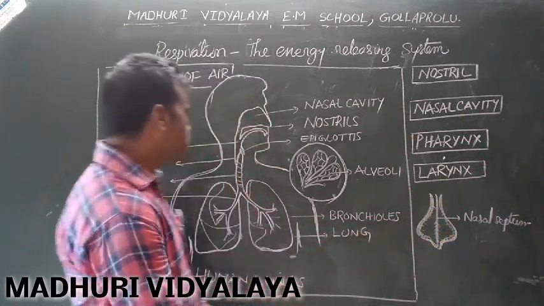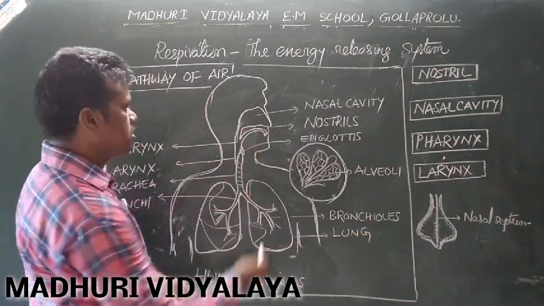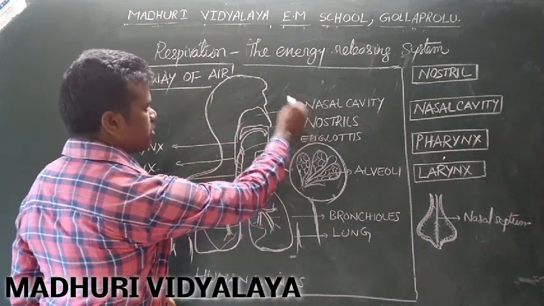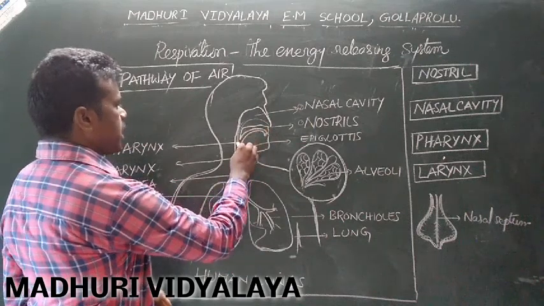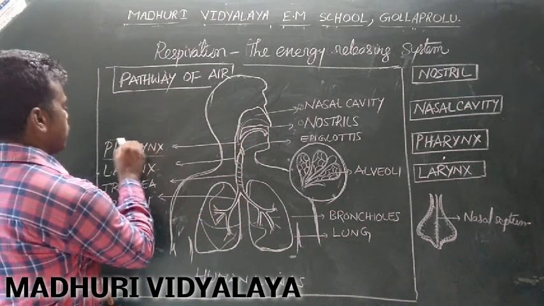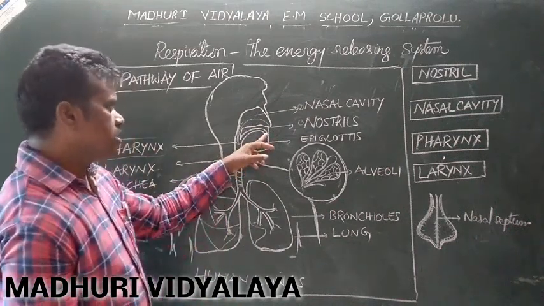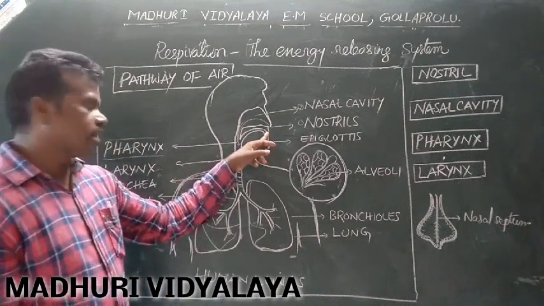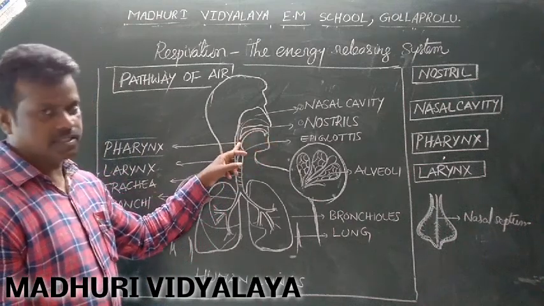Then the air enters into the pharynx. See once, these are the nostrils, first. The second, nasal cavity is completed. Afterwards, air enters into the pharynx. The pharynx is a common chamber for both air and food material. In the process of ingestion, the food material enters into the mouth, from mouth to pharynx.